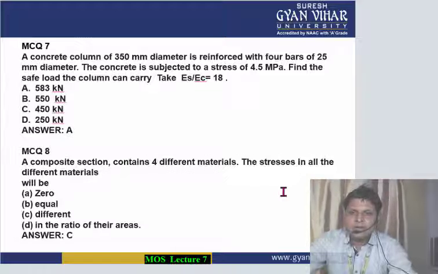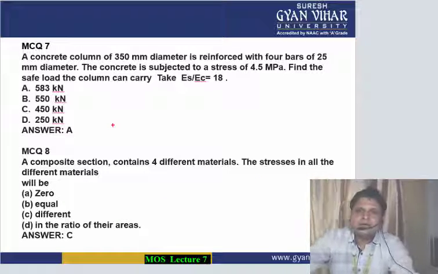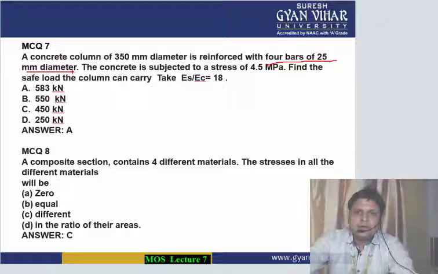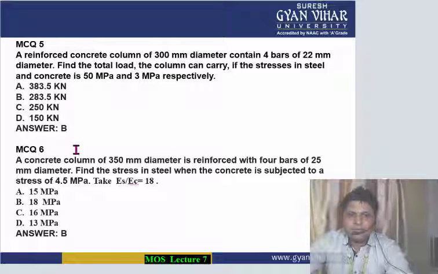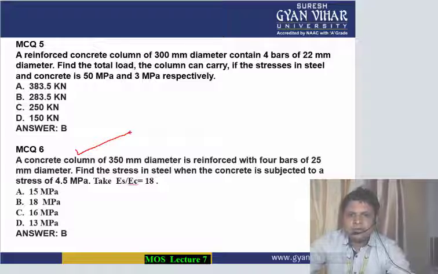Coming to the next MCQ number 7. A concrete column of 350 mm diameter is reinforced with 4 bars of 25 mm diameter. The concrete is subjected to a stress of 4.5 megapascal. Find the safe load the column can carry. Now it is in continuation with the previous question, MCQ number 6. MCQ number 7 is in continuation with MCQ number 6.